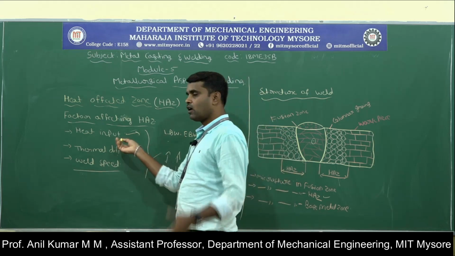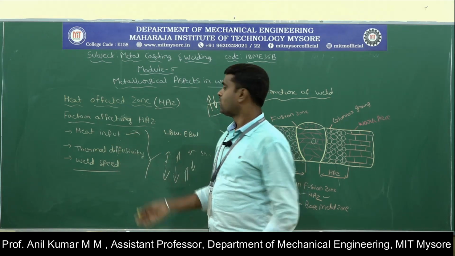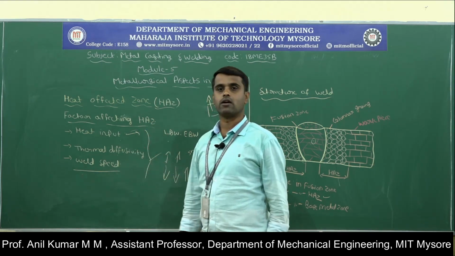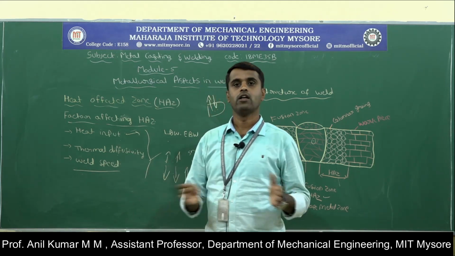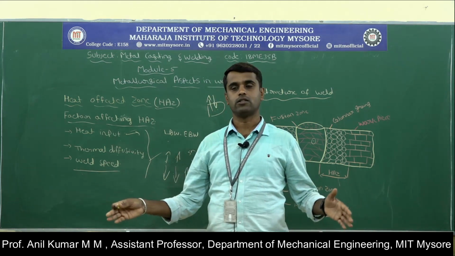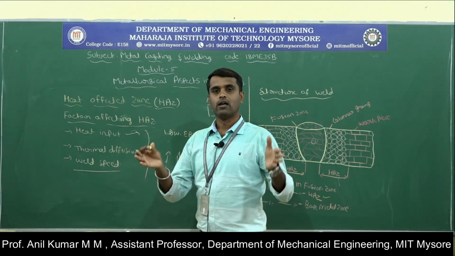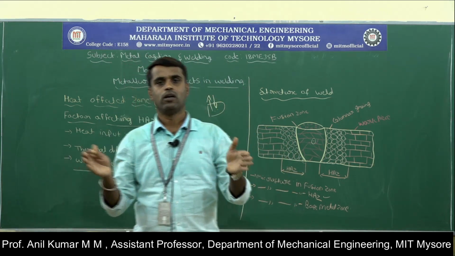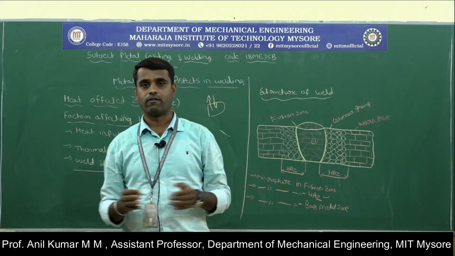One is the heat input. If the heat input is larger, the heat affected zone will increase. For welding processes like oxyacetylene welding and atomic hydrogen welding, the heat input is very high, so the heat affected zone will be larger. But for processes like electron beam welding and laser beam welding, the heat input can be concentrated on a particular area, so it also reduces the heat affected zone.